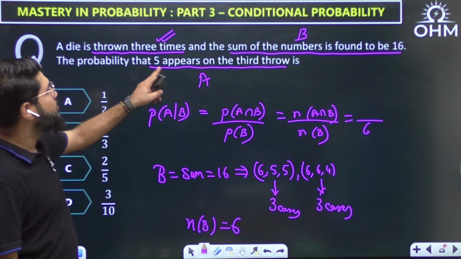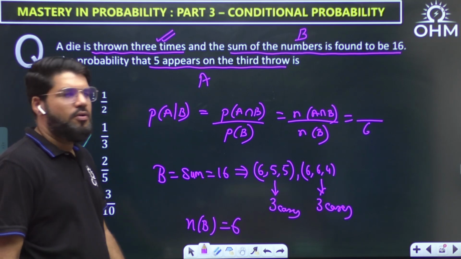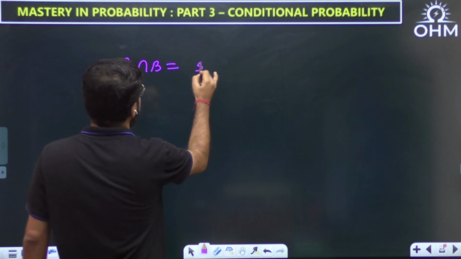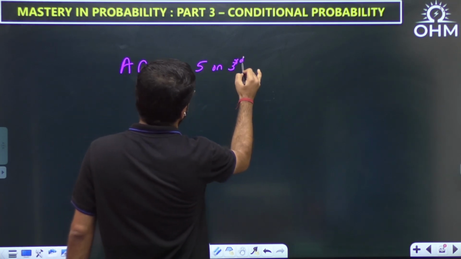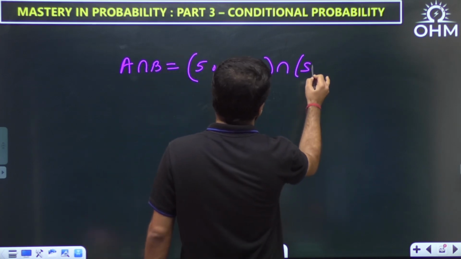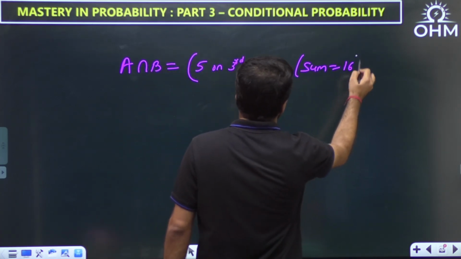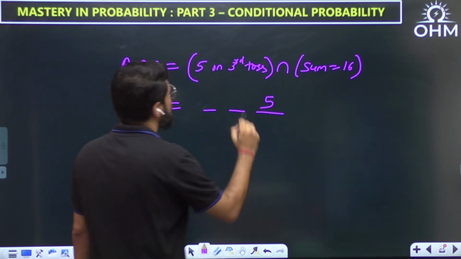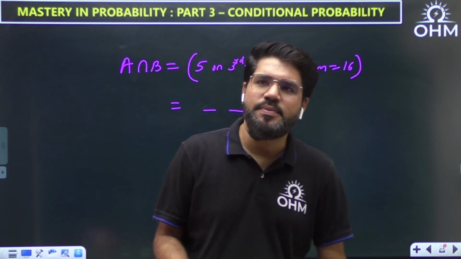That 5 appears on the third throw. A intersection B means A, which is 5 on the third toss, and B, which is sum is 16. That means 5 has to be fixed on the third toss and the sum is still to be 16.